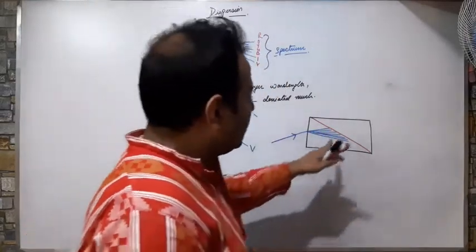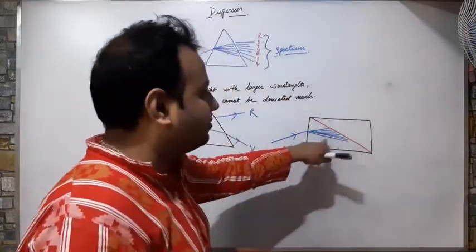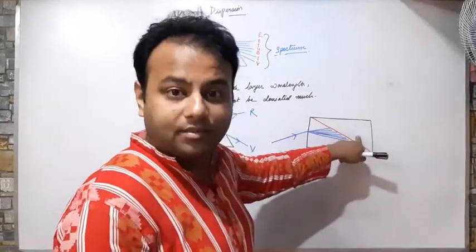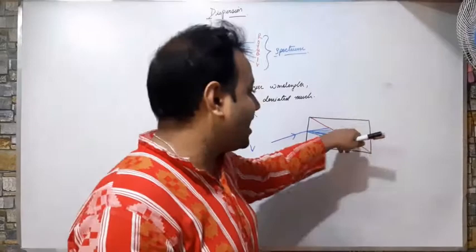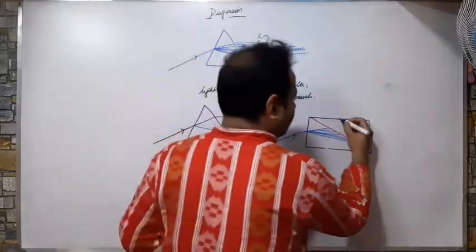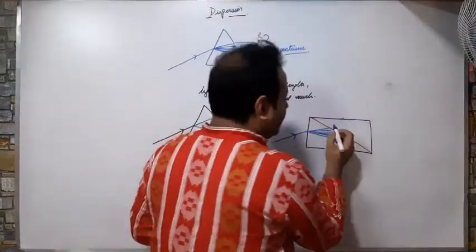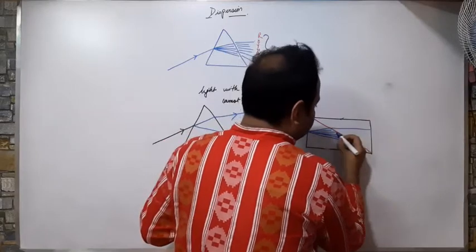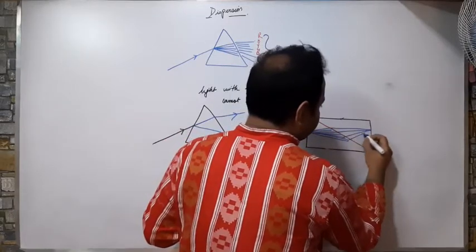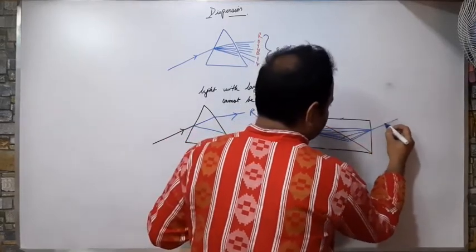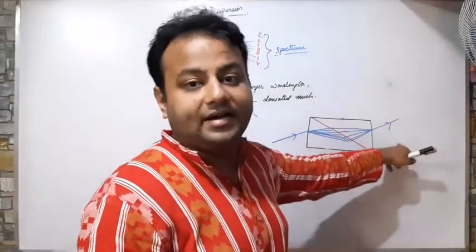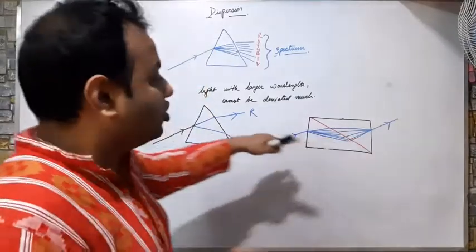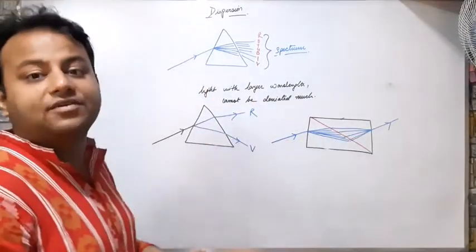Now as compared to this prism, this is an inverted prism and it will also bend all the light towards the base. And what is the base of this? This one. So instead of splitting again, it will join the light like this. And what I get is a unified ray or a single ray. So no dispersion takes place in case of glass slab.